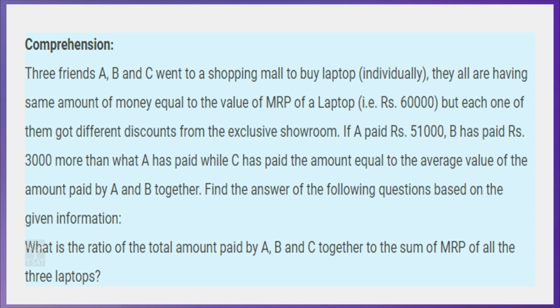So, A got a 9,000 discount, B got a 6,000 discount, correct. Then C paid the amount equal to the average of the amounts paid by A and B together, correct. Then find the answer to the following question. What is the ratio of the total amount paid by A, B and C together to the sum of MRPs of all the 3 laptops?